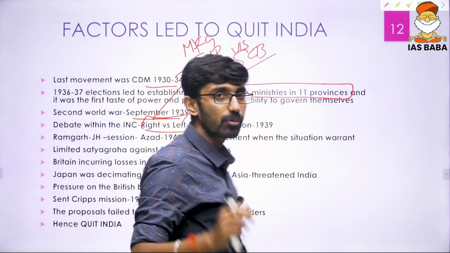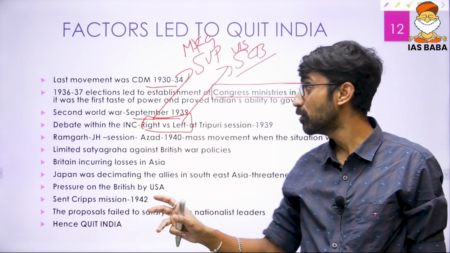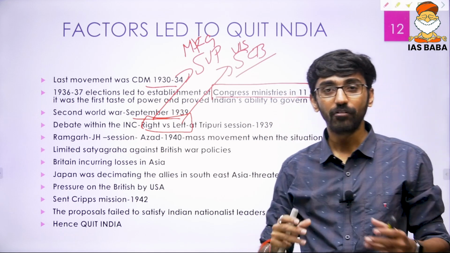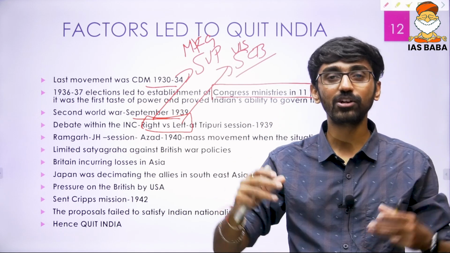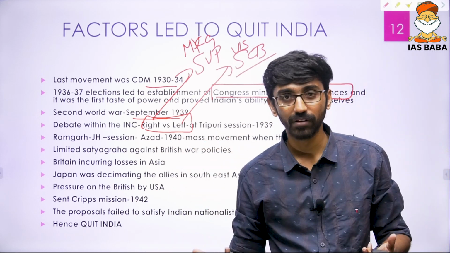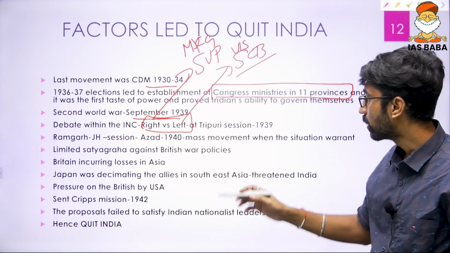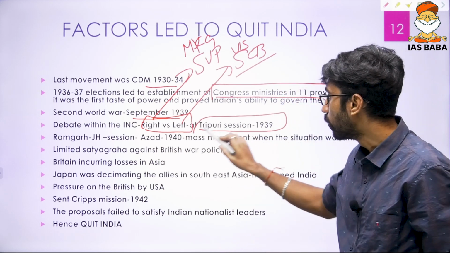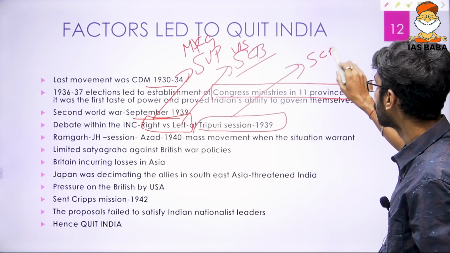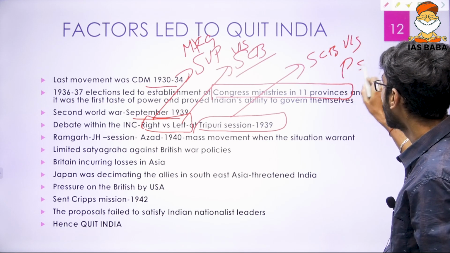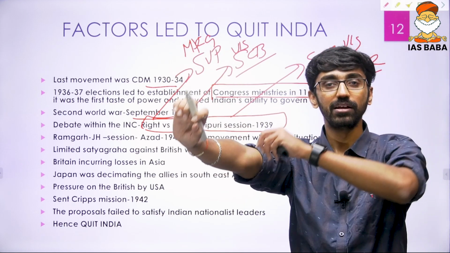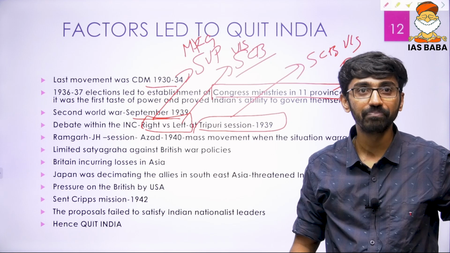That led to an ideological conflict. People portray it as a personal conflict, which is not true. It was an ideological conflict over whether we should take advantage of the British position to launch the mass movement and get freedom as soon as possible. That led to conflicts at the Tripuri session over the presidentship, between Subhash Chandra Bose and Pattabhi Sitaramayya. That you could have written.